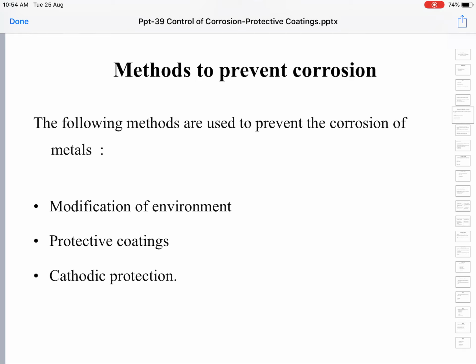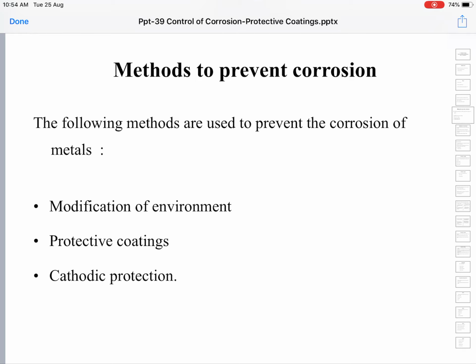Next is cathodic protection. It is a special way of protecting metal from corrosion by turning the metal object which we want to protect into a cathode. All this time we have been learning that only the anode undergoes corrosion and nothing happens to the cathode. So if by some means you can turn your metal object to be protected into a cathode, it will not undergo corrosion.